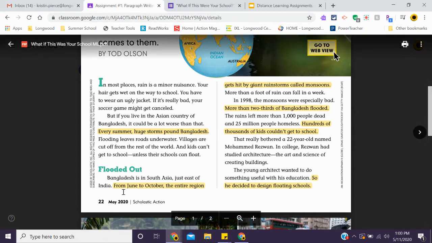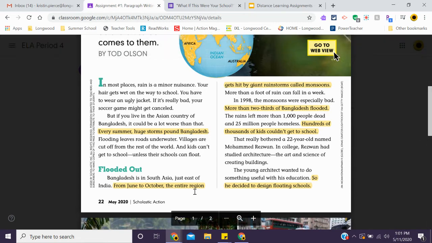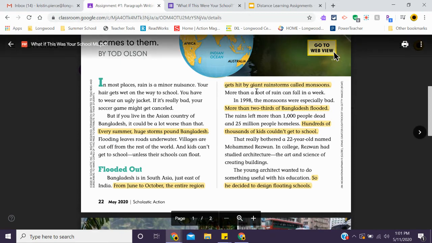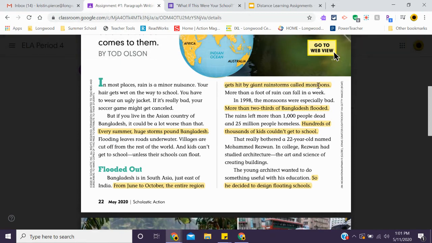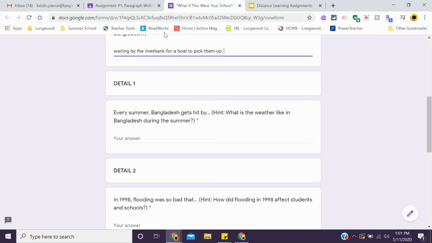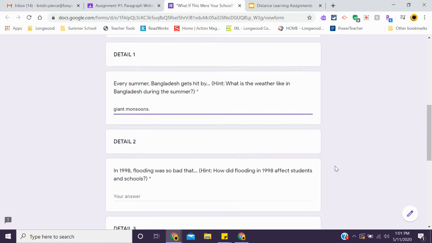Also down here, it says from June to October, the entire region gets hit by giant rainstorms called monsoons. All right, let's go back to this question. Every summer, Bangladesh gets hit by giant monsoons. If you want to write giant rainstorms, that's fine too. Either answer works.